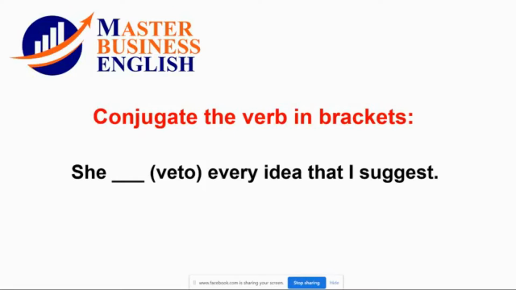So we have here veto. So she vetoes, exactly, vetoes, because this verb ends in O. And as I told you when we reviewed the rules, when the verb ends in O, we add ES.